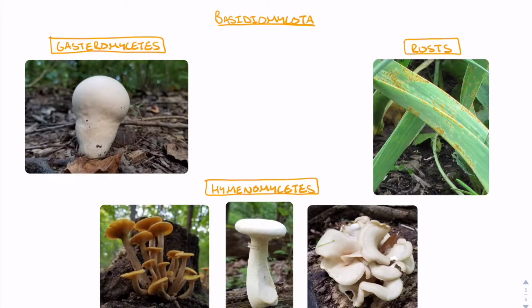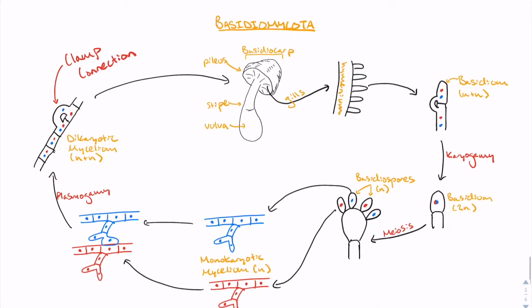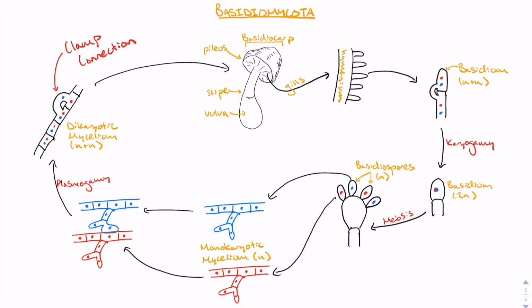The last group that we will discuss are the Basidiomycota, which include Hymenomycetes, Gasteromycetes, and rusts. Like the Ascomycetes, Basidiomycetes produce large fruiting bodies that aid in spore production and dispersal. However, rather than producing ascospores within asci, Basidiomycetes produce basidiospores outside of specialized basidium cells that lie within the basidiocarp. These haploid basidiospores disperse and germinate into haploid mycelia, which will then fuse to form dikaryotic mycelia.